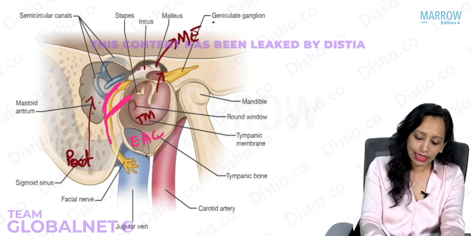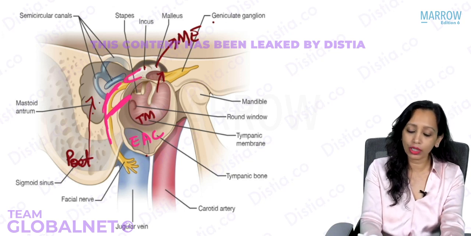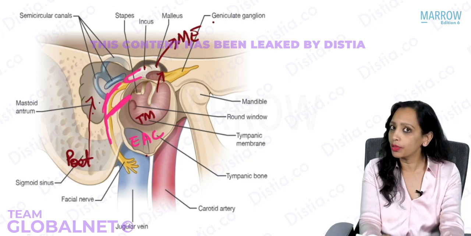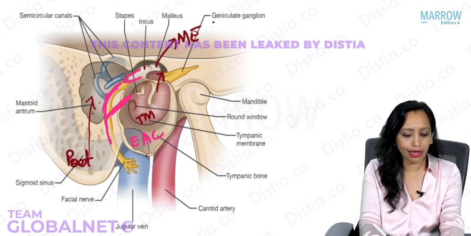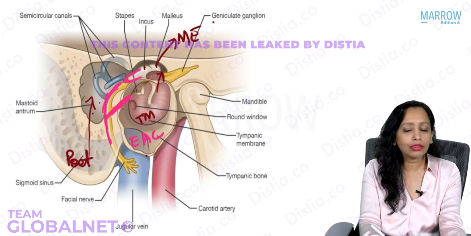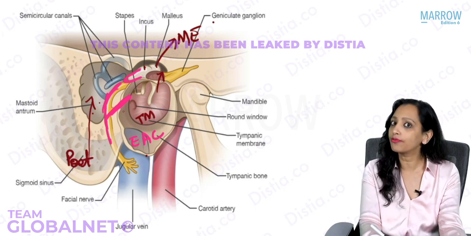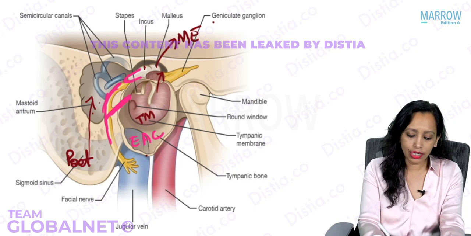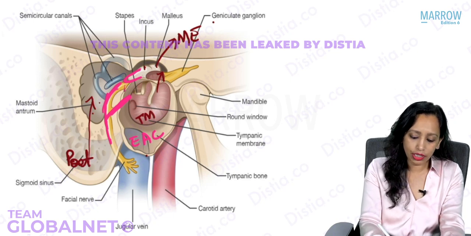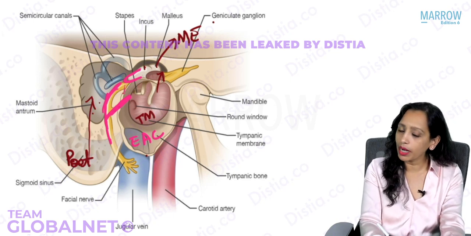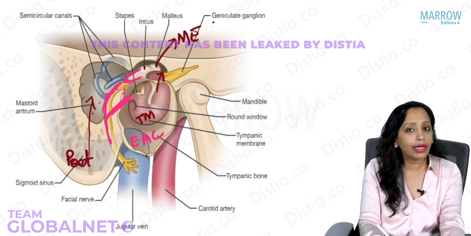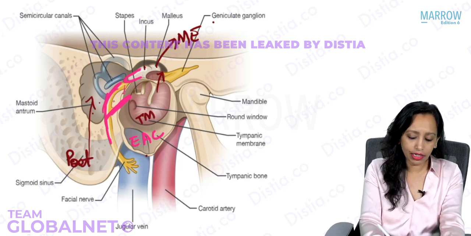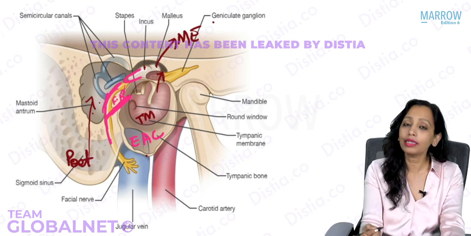And superiorly we can see this incus. This is the short process. Short process is coming where? Towards which wall? Towards the posterior wall. And yes, this is the posterior wall. It produces the depression. What is that known as? That is known as the fossa incudis. So this area below the fossa incudis, laterally bounded by the chorda tympani and medially by the facial nerve descending segment, this is the facial recess area.